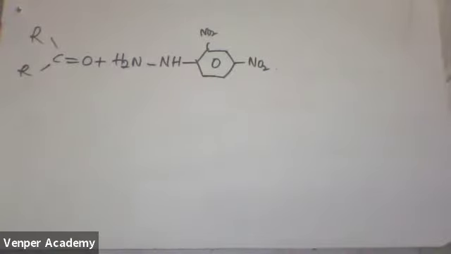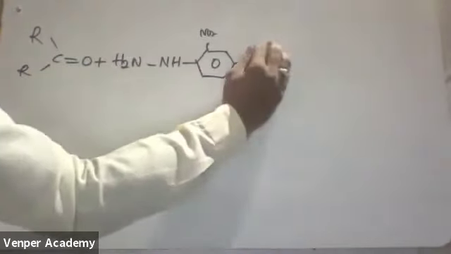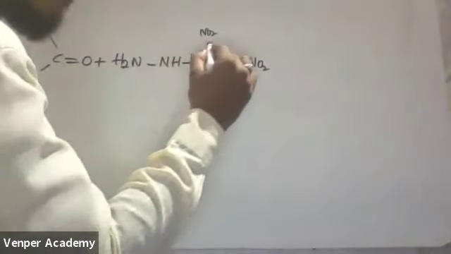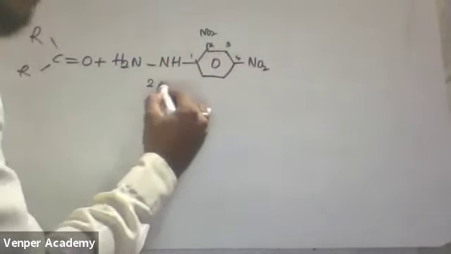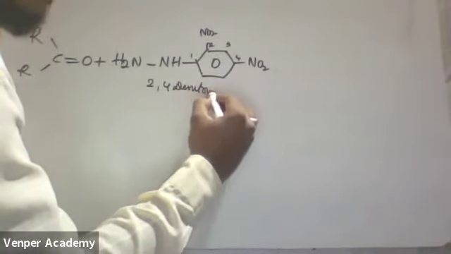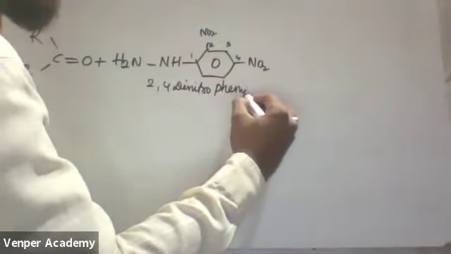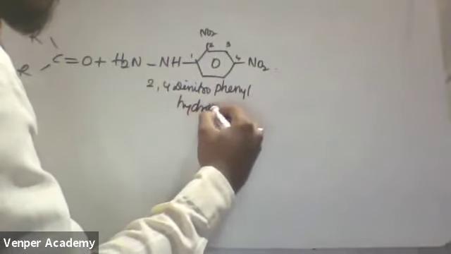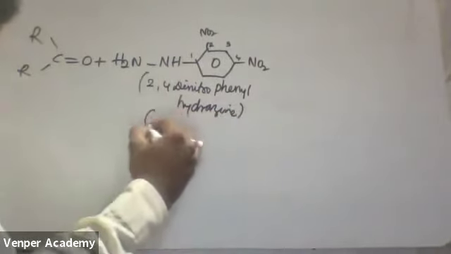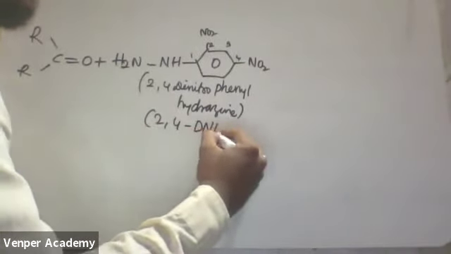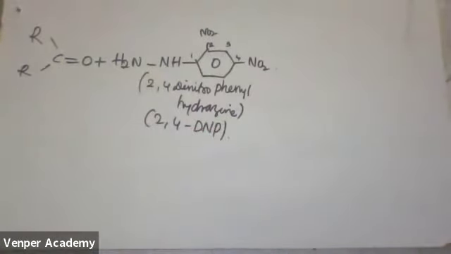If these two groups are not there, it is called phenylhydrazine, correct? If I am taking 1, 2, 3, 4 numbering, with 2, 4 dinitro phenylhydrazine, simply it is called 2,4-DNP. It is a confirmatory test for carbonyl compounds.